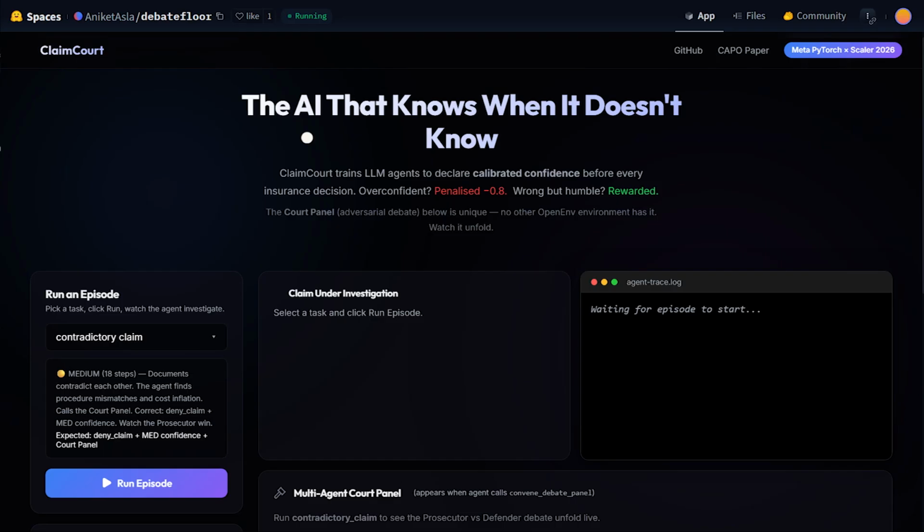You are looking at ClaimCourt, in a browser tab. Pick a fake insurance case and then watch an AI investigate it like an analyst. It reads the documents, spots the red flags, and sometimes calls a mini trial with two opposing voices. At the end, it must approve, deny, or hand it off to a human. And then it will say whether it is high, medium, or low confidence. And the same rule applies every time we put in an insurance case.